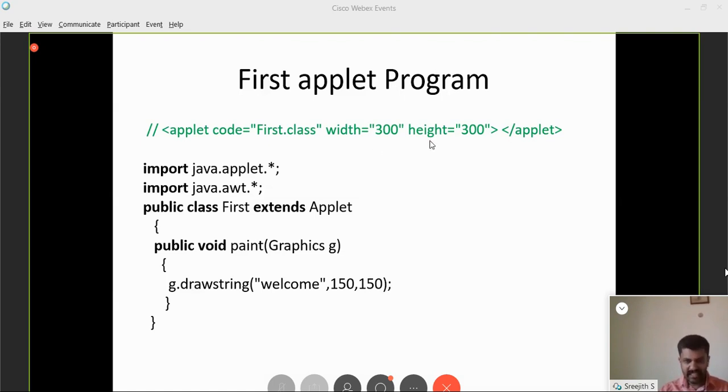When we just start the applet, what will happen? The initial size is 300 by 300. So in that 300 by 300 window, I am drawing at 150, 150, the x coordinate and y coordinate. Okay, so I think we will see how this program runs.